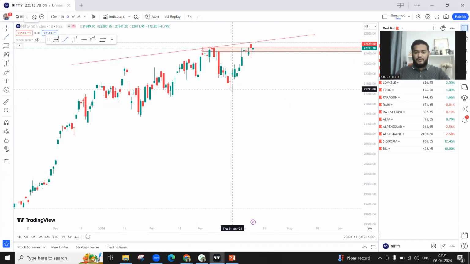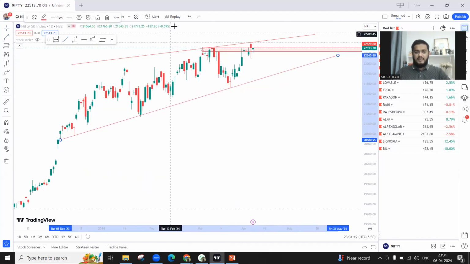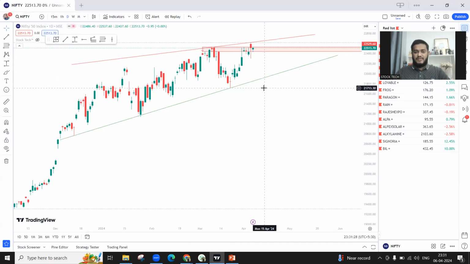Now, if I look at the supports, I will just draw the supports over here, and you can see this is also a strong support considering that it is connecting more than three tops over here. So you have the resistance, you have the support, and Nifty is currently in the supply zone.